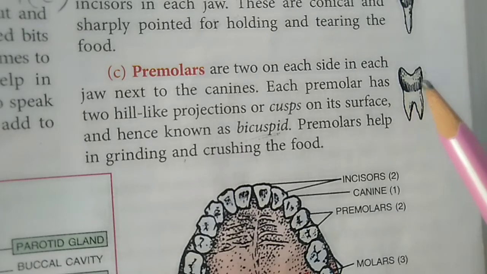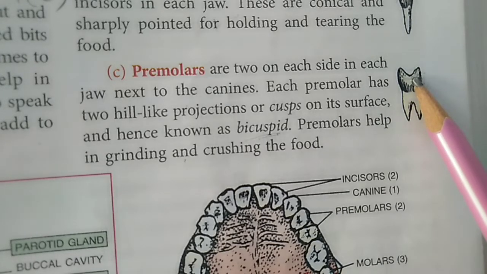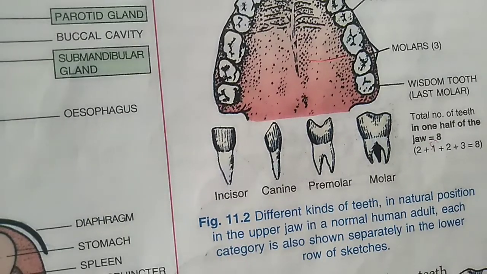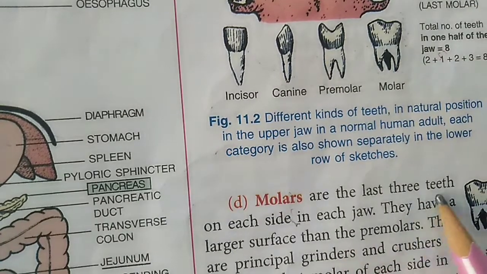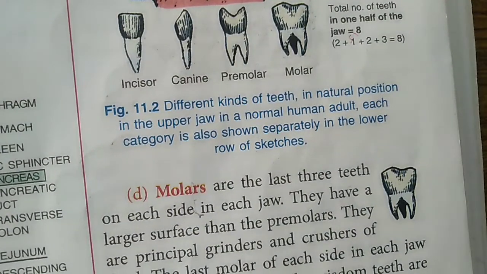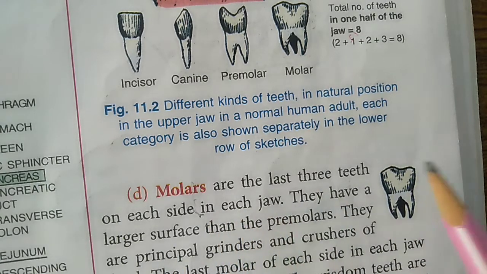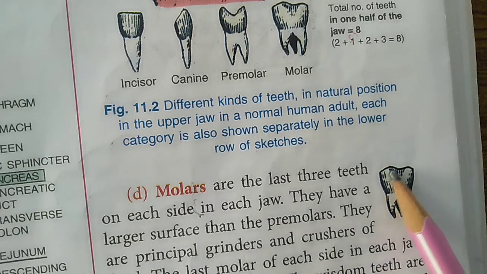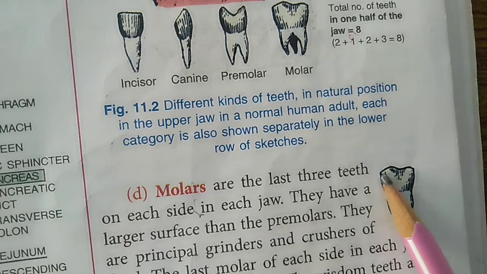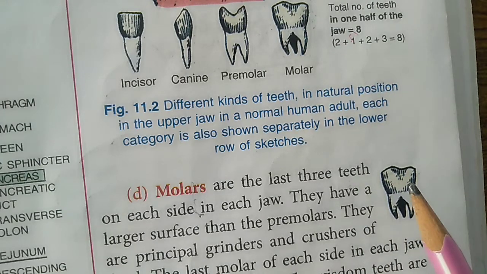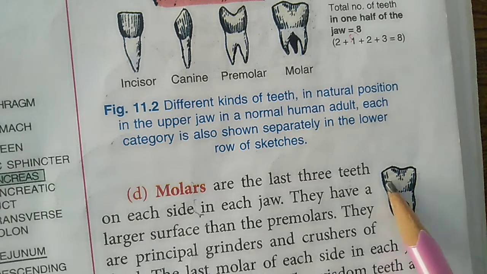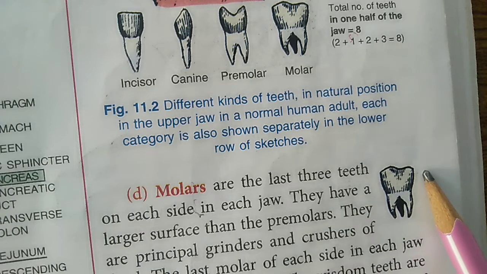Premolars help in grinding and crushing the food, because they have a broad surface. The next type of teeth is called the molars. Molars are the last 3 teeth on each side in each jaw, and they have a larger surface area than the premolars. Because they have a larger surface area, they are better grinders than premolars. So that's why they are also known as the principal grinders and crushers of food.